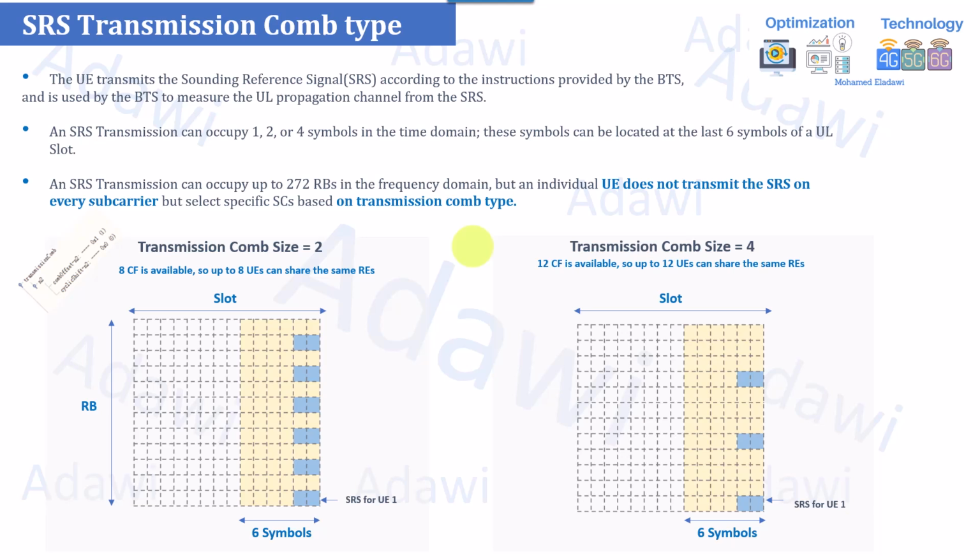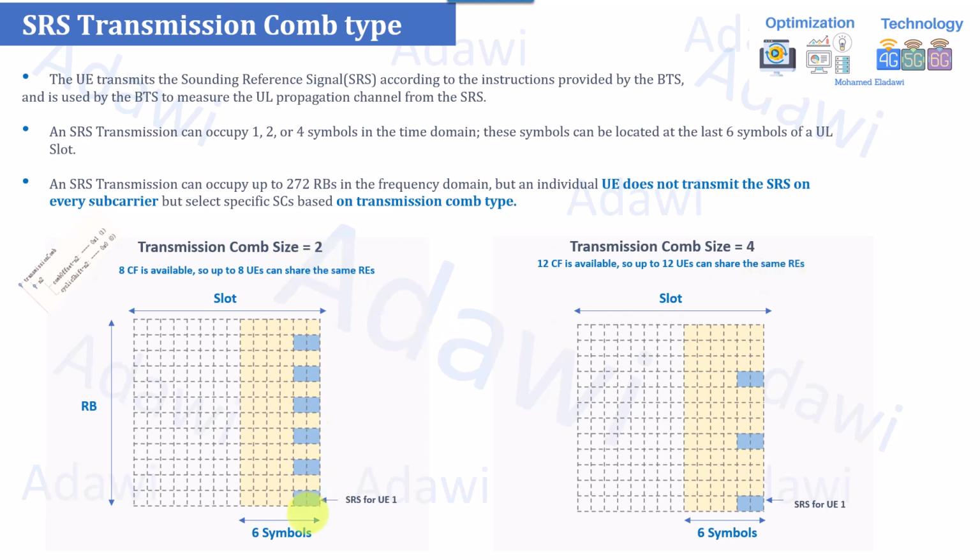If you would like, for example, to increase the capacity, assume that you have a site with heavy users, with many RRC connected users, and you have a limitation in the SRS. So you would like to increase it. In this case, you have something called transmission comb size. Transmission comb size is something more in 5G. I think we have a fixed configuration in 4G. But you can see here, transmission comb size equal to, you have two types, 2 and 4.